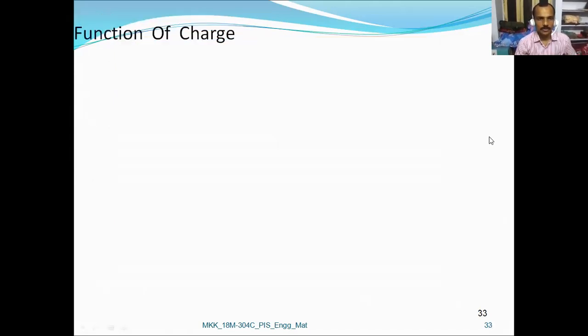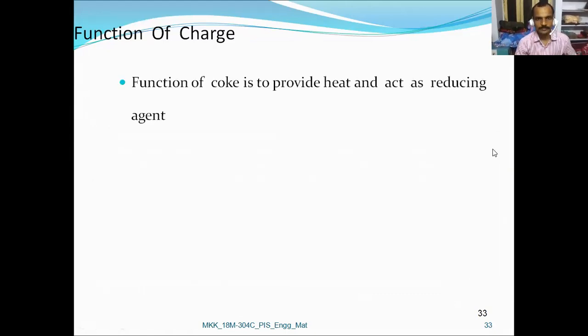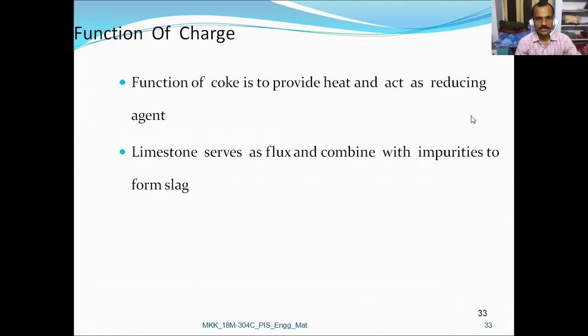So next we shall concentrate on the function of the charge. In the function of the charge, there are three components as a part of the charge. Let us start with the coke. The function of coke is to provide heat and act as a reducing agent. Limestone serves as flux and combines with impurities to form slag.